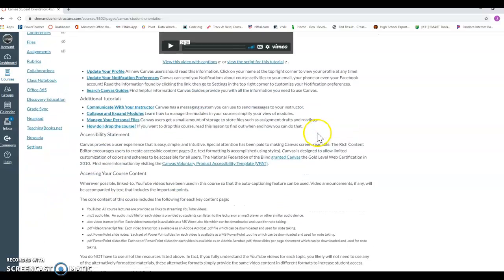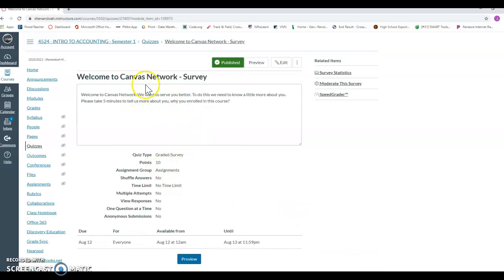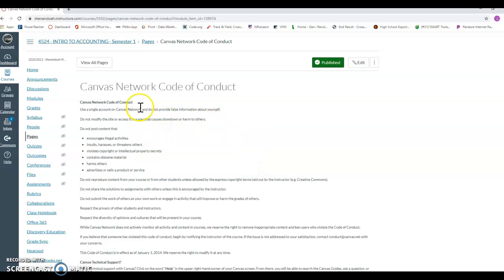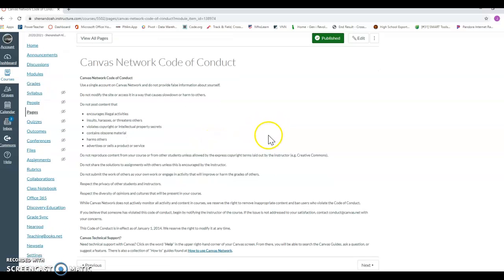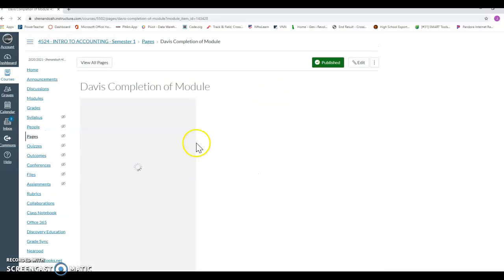It's got video, read through, scan the content. It tells you how you can do your Android or your tablet, whatever. So work through the module. There's a quick little survey here, easy 10 points, to get that done. And then Canvas Code of Conduct, and this is a general code of conduct when using things online, so make sure you review this information. And then that completes the module for tomorrow.